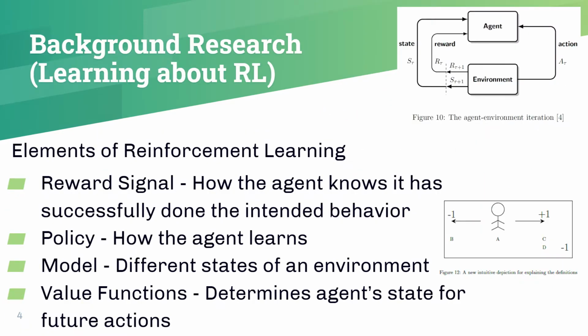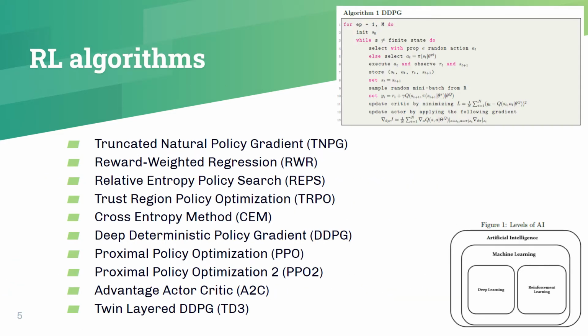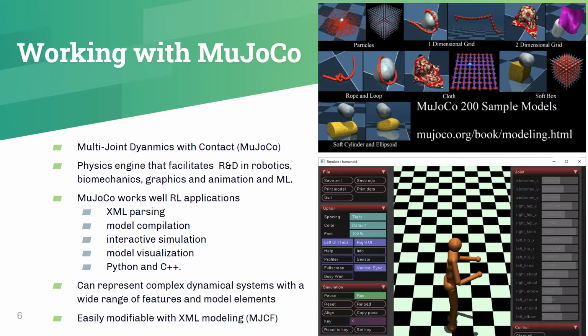Here are the fundamental elements we learned for reinforcement learning, those being reward signal, policy, model, and value functions. In each time step, the agent receives the calculated value called a reward from the environment, and it takes action in a given time frame based on the policy implemented. We conducted research in greater breadth and depth about the type of policies that are used in research today. Here's a variety of different RL algorithms that we've researched. This project ultimately produces agents capable of driving humanoid motor function using deep deterministic policy gradient, proximal policy optimization, and twin-layer DDPG with a Tensorforce framework, some of which produce a stable walk.